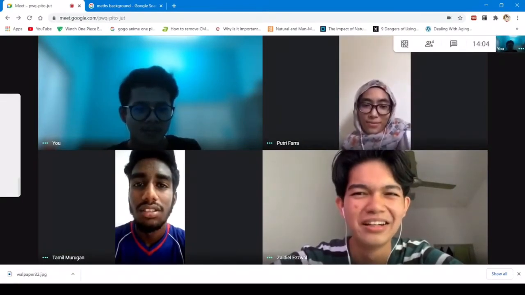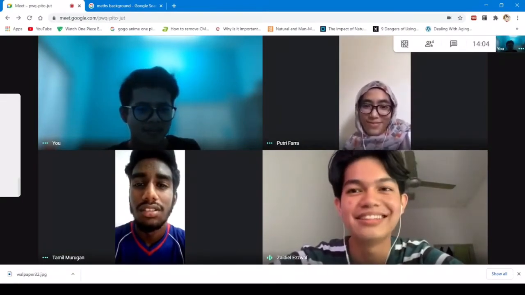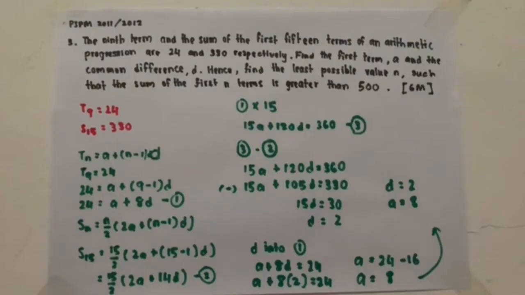Fine. Okay, so let us discuss some questions. Hello guys, this is an example of a PSPN question. The question is: the ninth term and the sum of the first 15 terms of an arithmetic progression are 24 and 330 respectively. Find the first term a and the common difference d. Hence, find the least possible value of n such that the sum of the first n terms is greater than 500.